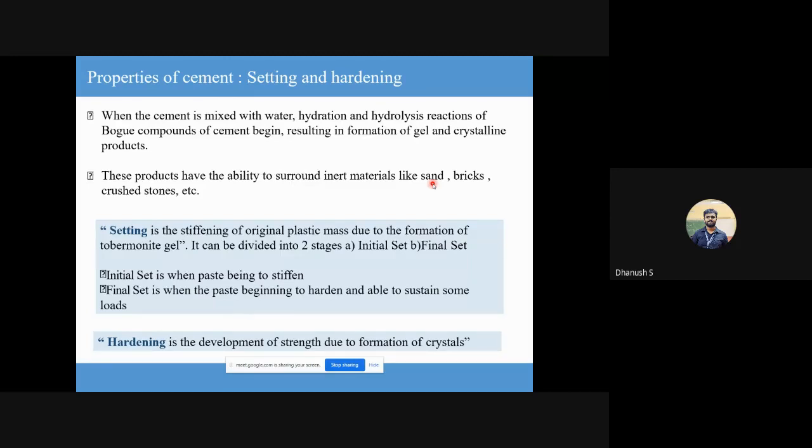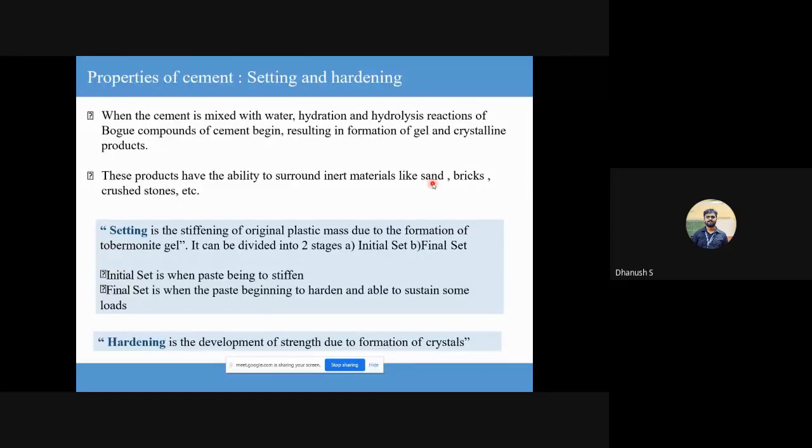Okay, initial set is when it starts to lose its plasticity. Final set is when it has completely lost its plasticity. Remember that. The second thing that might seem similar to setting, but it's not, is hardening. Okay, hardening is if I go stand on it, will it resist my load? Okay, if I apply a load on it, will it deform? Okay, that is hardening. So you want concrete to be hardened.